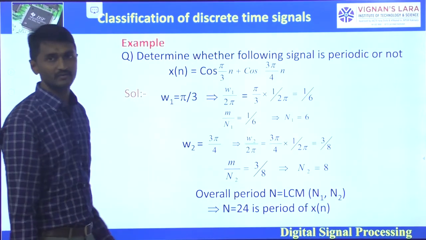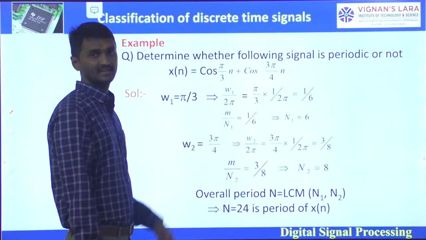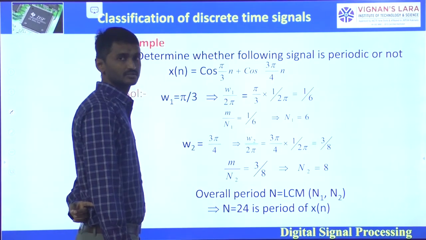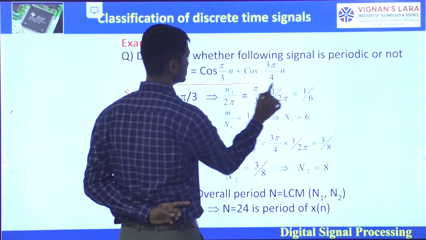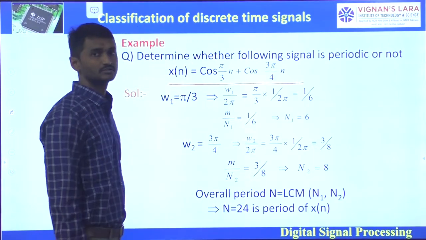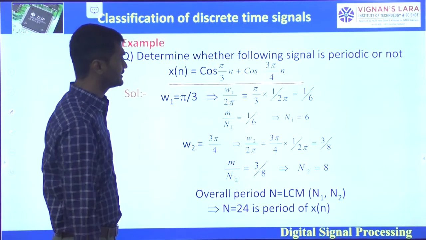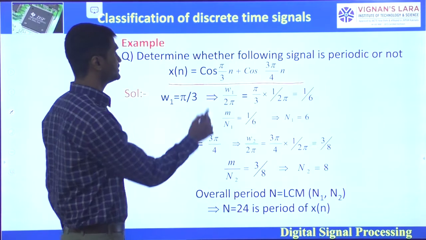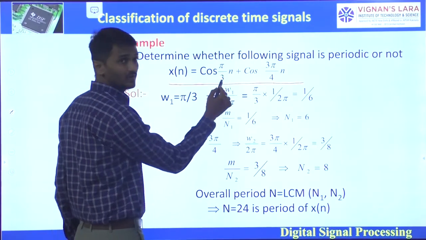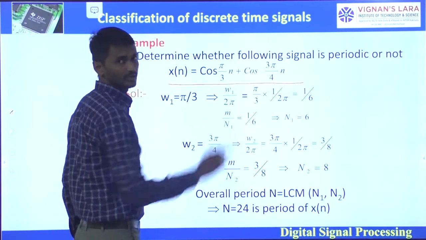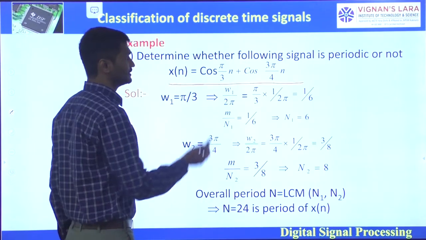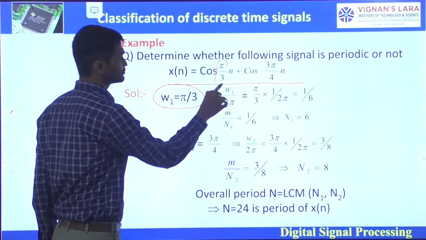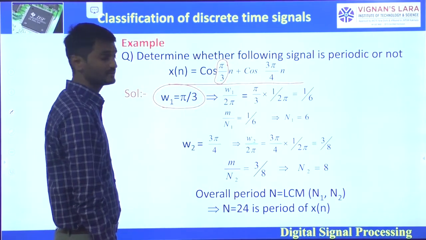Here is an example of finding the period of the signal x of n. Determine whether the following signal is periodic or not. Here the signal x of n is equal to cos pi by 3n plus cos 3 pi by 4n. So it is in the form of cos omega 1n plus cos omega 2n. Omega 1 equals pi by 3.